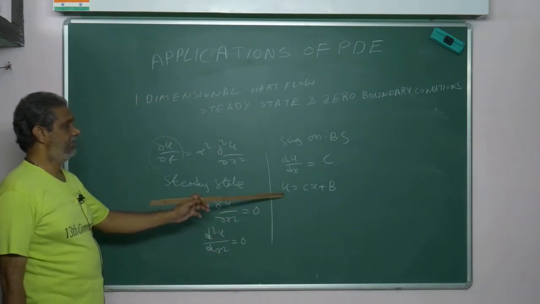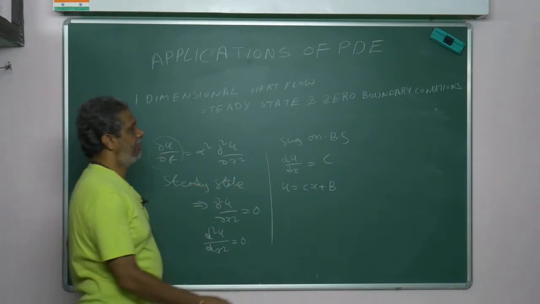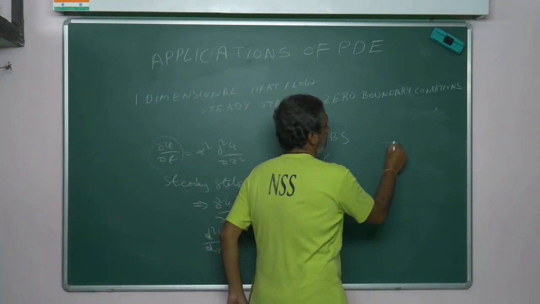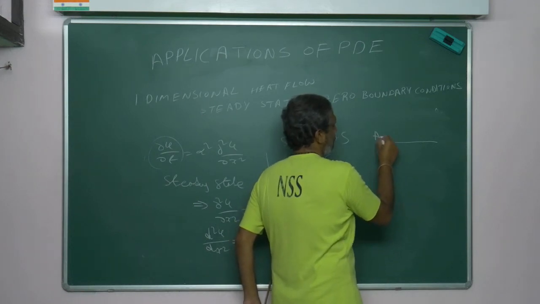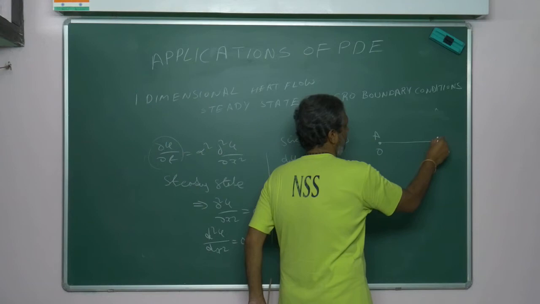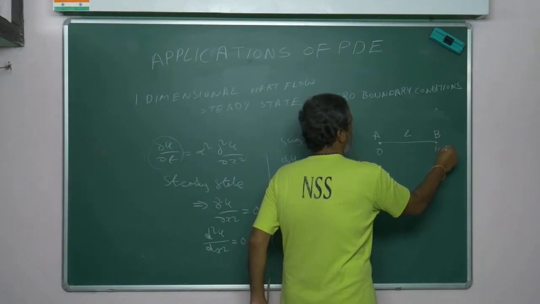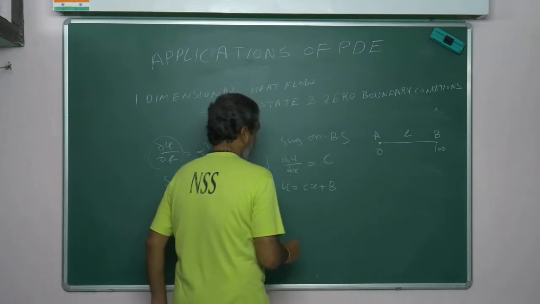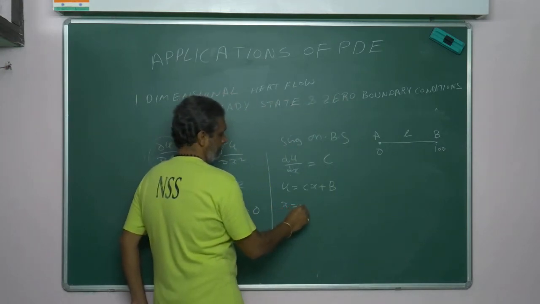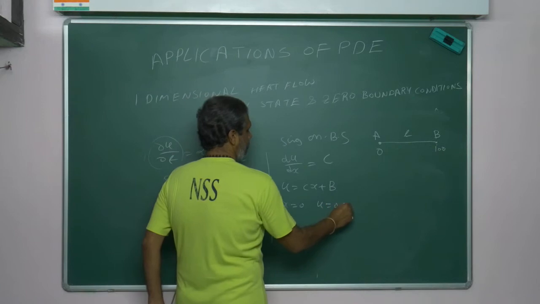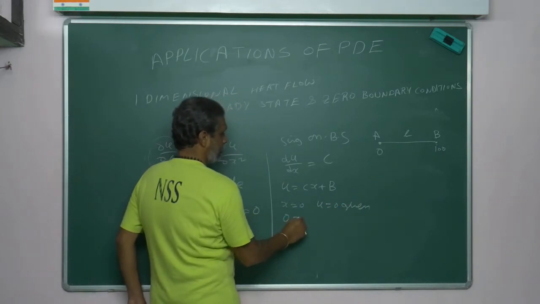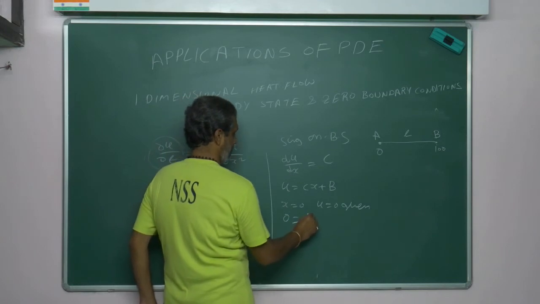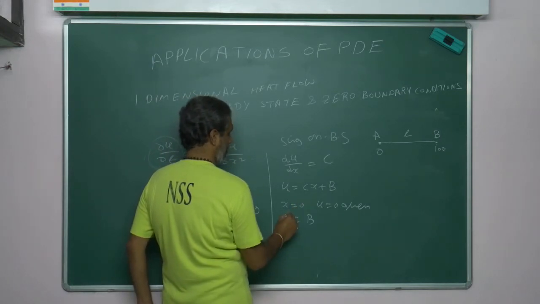This is in steady state. In steady state, my temperature at x is equal to 0, that is A, is 0, and B means the end, length L, is 100 degrees. Now, x is equal to 0, u is equal to 0 is given. Now substituting, 0 is equal to b. See, this collapses.